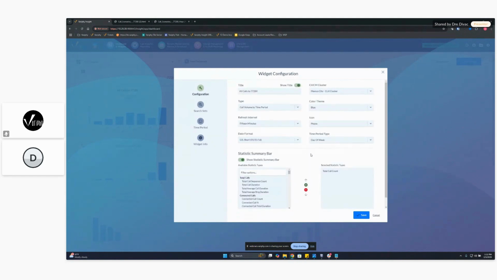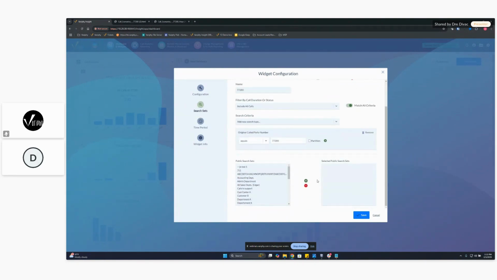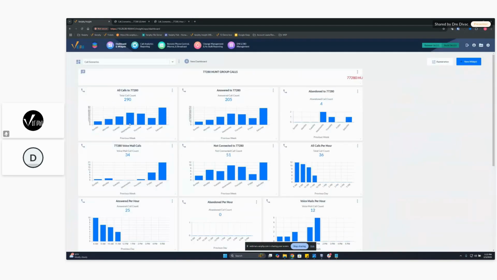And then what I also set up was day, week, and then I looked at previous week time range. Then I also added, if I go back to the correct screen here, the statistics summary bar, so our total count will show up there as well. So cancel all this. You'll see that we have a graph now, and you can actually hover over these and take a look at how many calls each day happen to this hunt group. So that doesn't include our call scenarios, but this was more showing you all the calls going in.